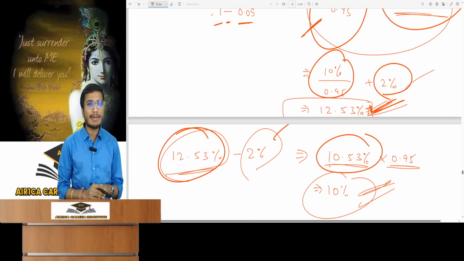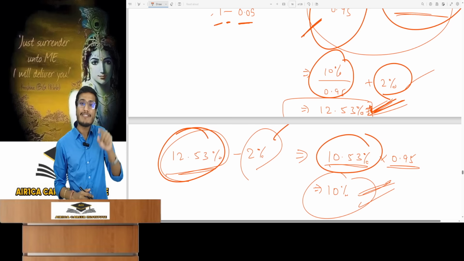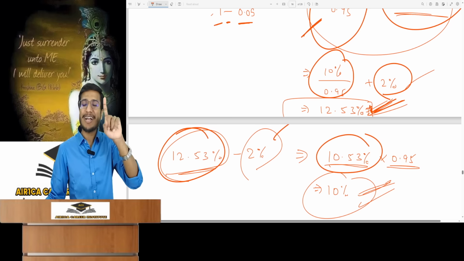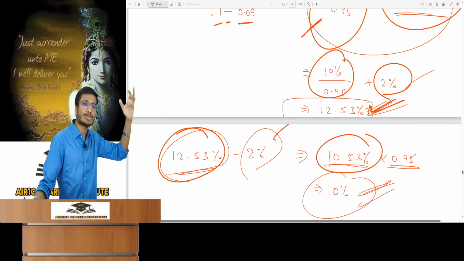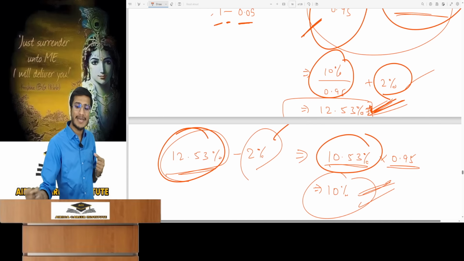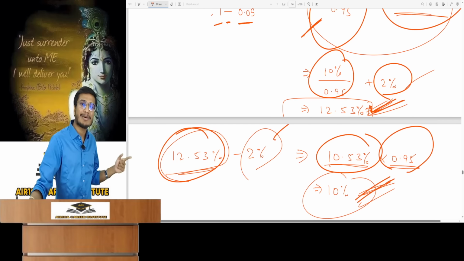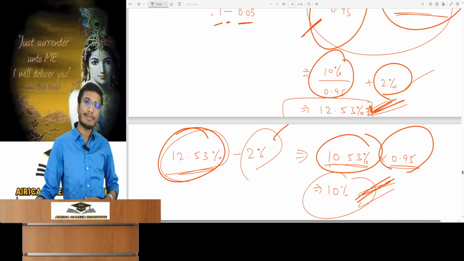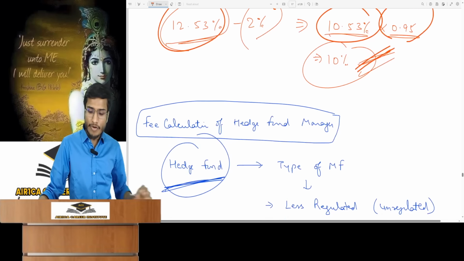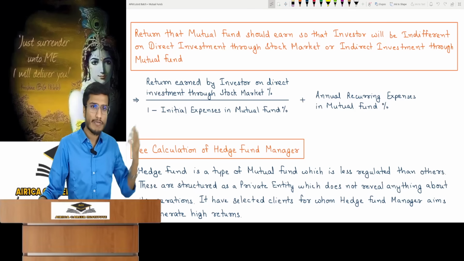How much return will be left? 10.53. But this 10.53% is according to 95 paise, not according to 1 rupee. The investor thinks they invested 1 rupee, but I only received 95 paise. Therefore, the 10% return based on 95 paise will give them their 10%. So you have understood how this formula was made, and it is really simple.